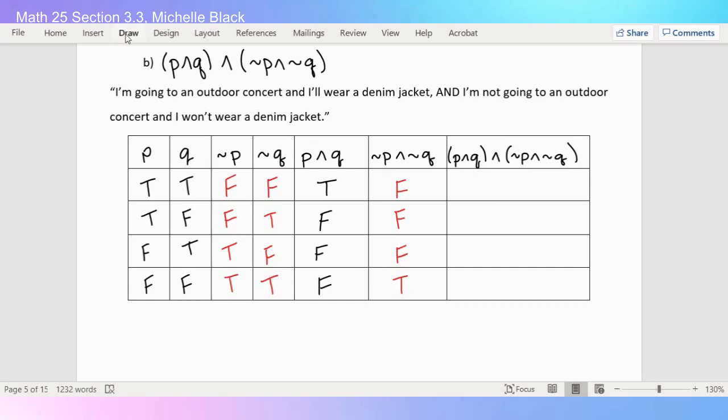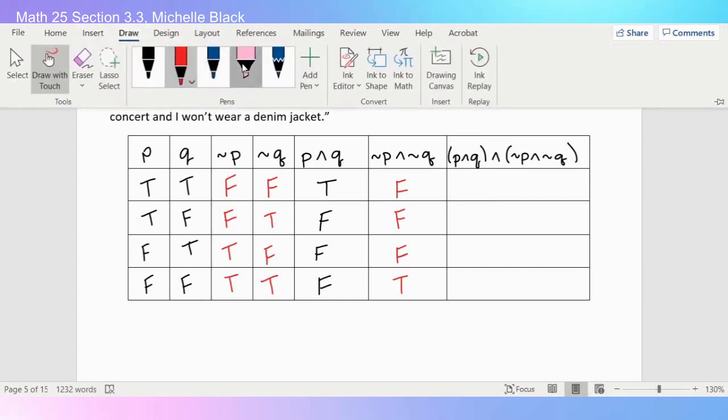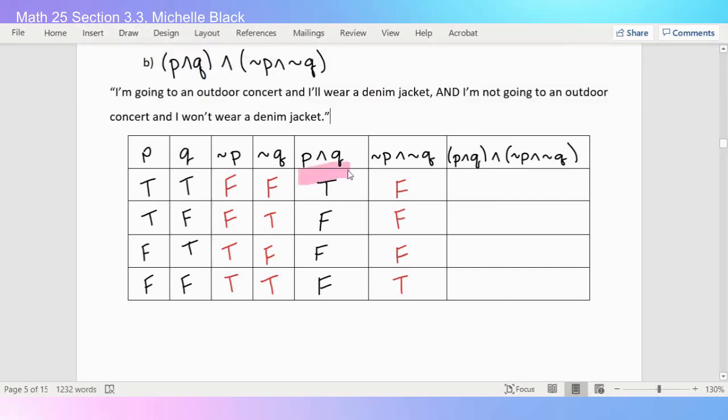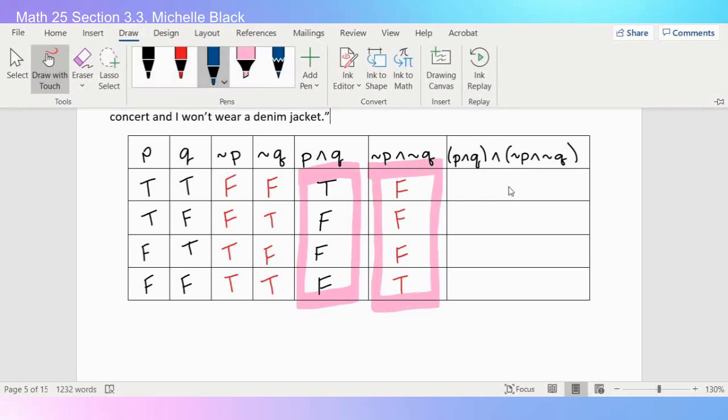Now in my very last column, I'm going to be comparing this fifth column with this sixth column, and again I'm doing an and statement. So on the top I have true and false.